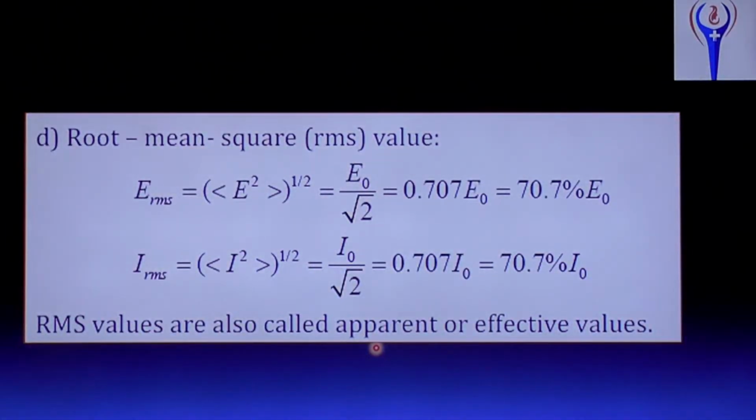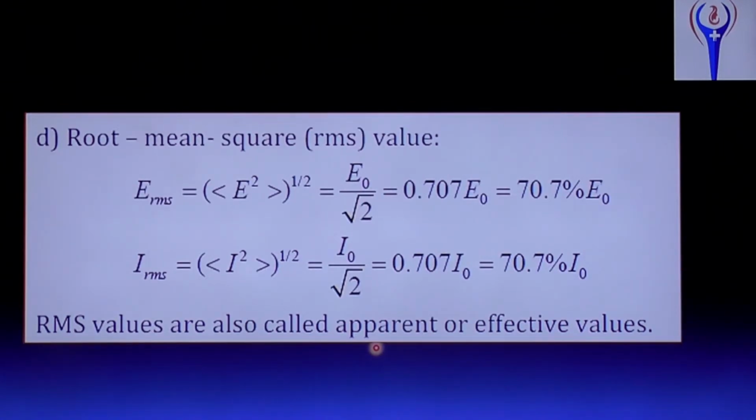Next, RMS value, or root mean square value. That is E RMS equals E square average whole power 1 by 2, which is equal to E naught by root 2, equal to 0.707 times E naught, that is 1 by root 2. What is the value of root 2? Root 2 equals 1.414. 1 by 1.414 is 0.707. Okay, so 1 by root 2 is 0.707.